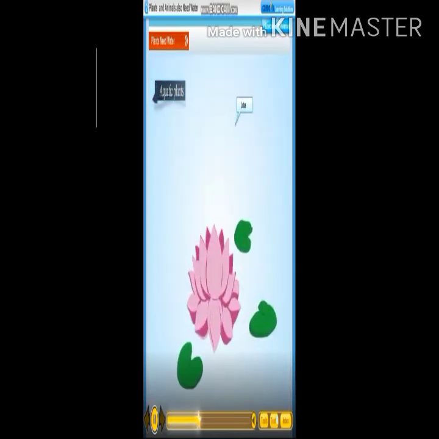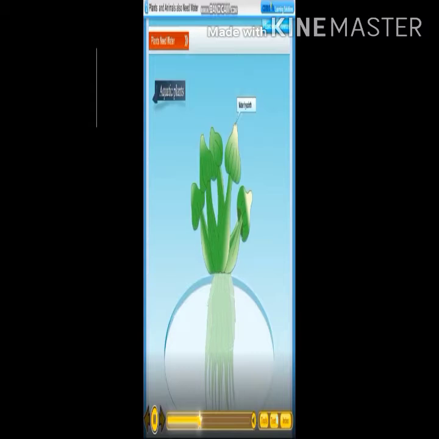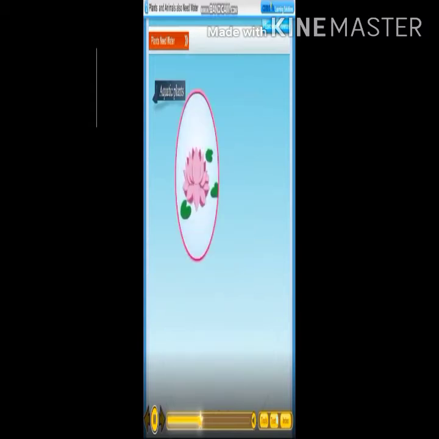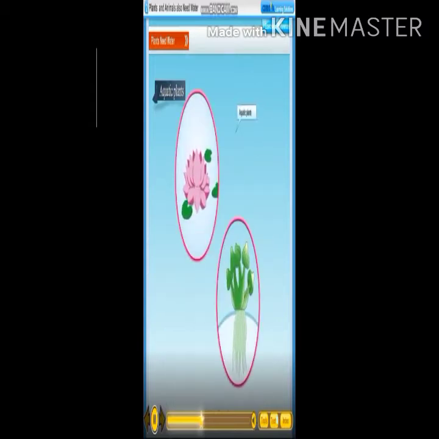Some plants grow in water. They are called aquatic plants. Lotus and water hyacinth are aquatic plants. They grow only in water.